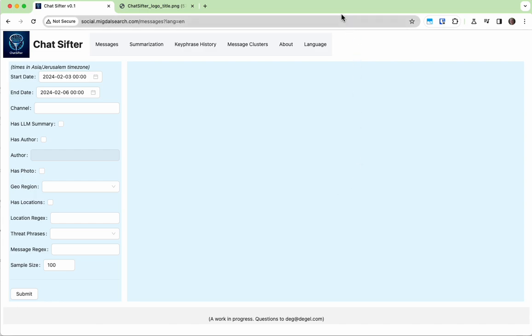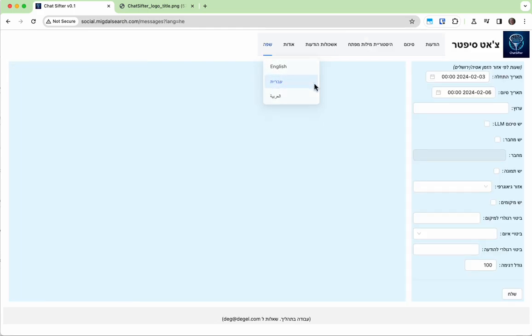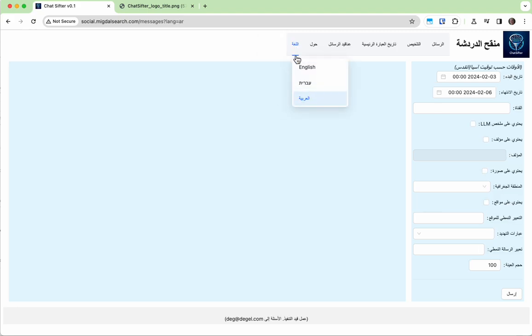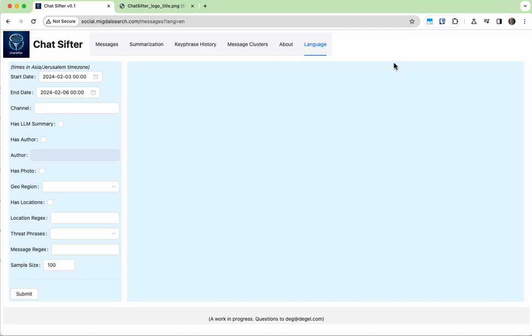This tool is designed to be flexible. The vast majority of the data we're collecting is in Arabic, and we allow the analyst to work in whatever language he's most comfortable in: English, Hebrew, or Arabic. For the moment, I'm going to stay in English just to match the language that I'm presenting in right now.